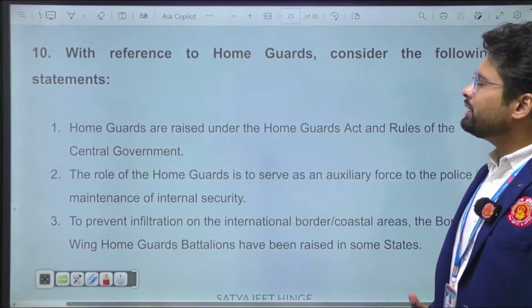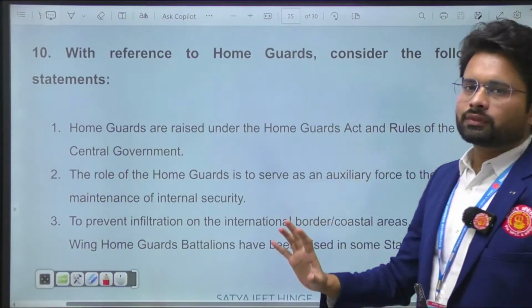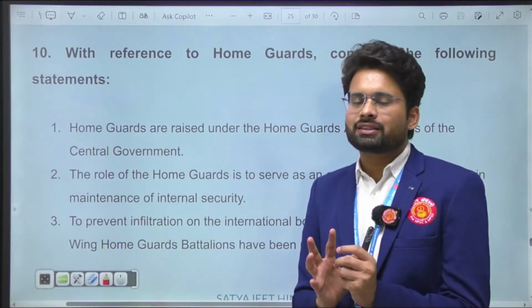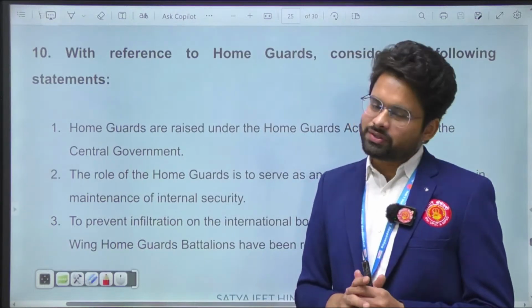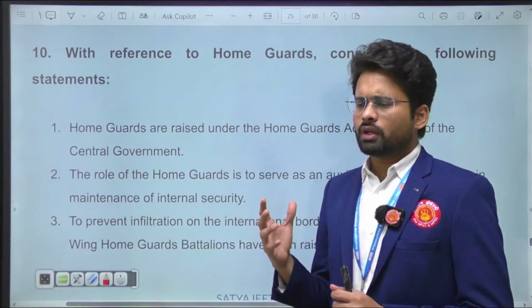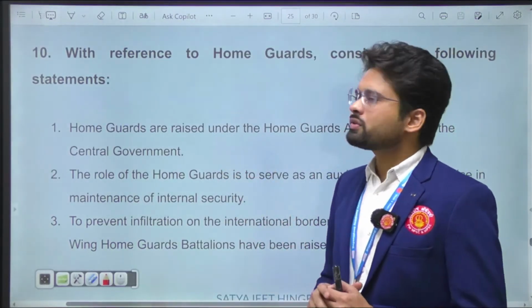What about question 10? With reference to home guards, consider the following statements. Again, this was somewhat out of the box, out of the regular questions that have been asked in the UPSC. But you should be prepared about home guards. If you have read the India Yearbook, you might have come across home guards.